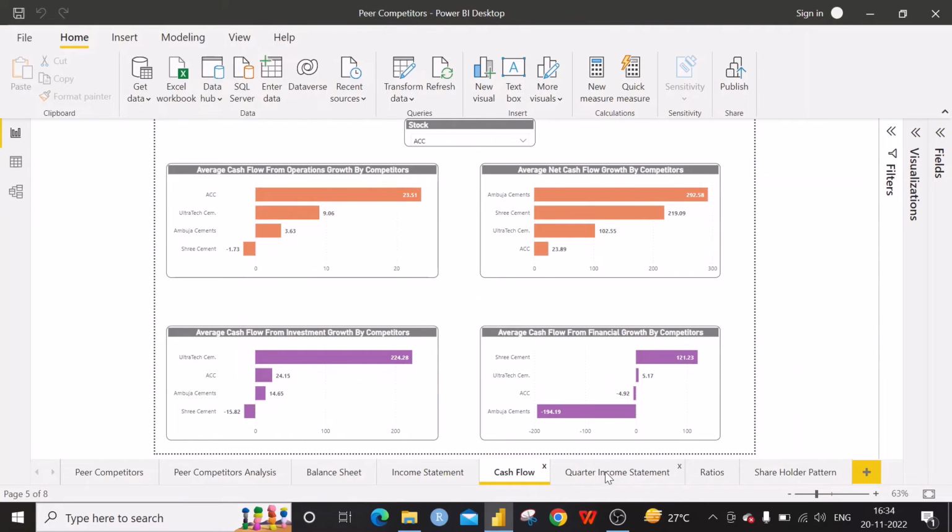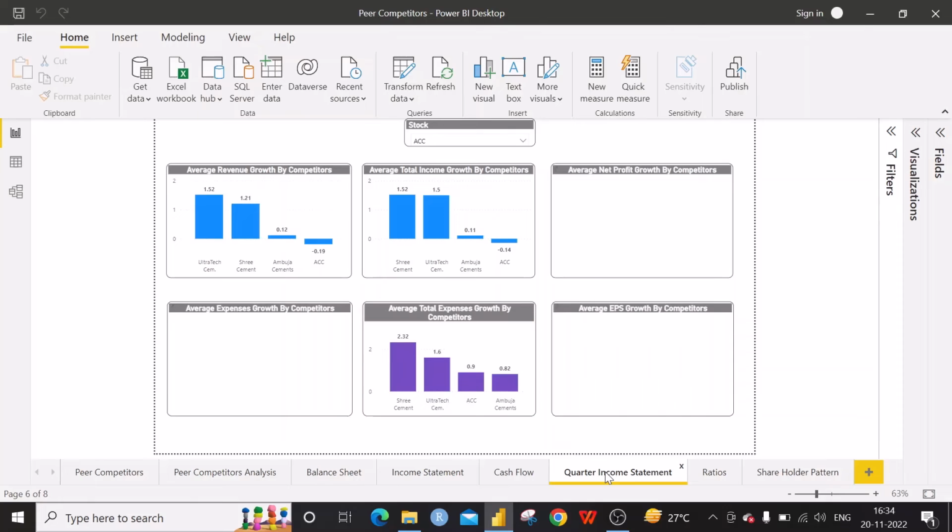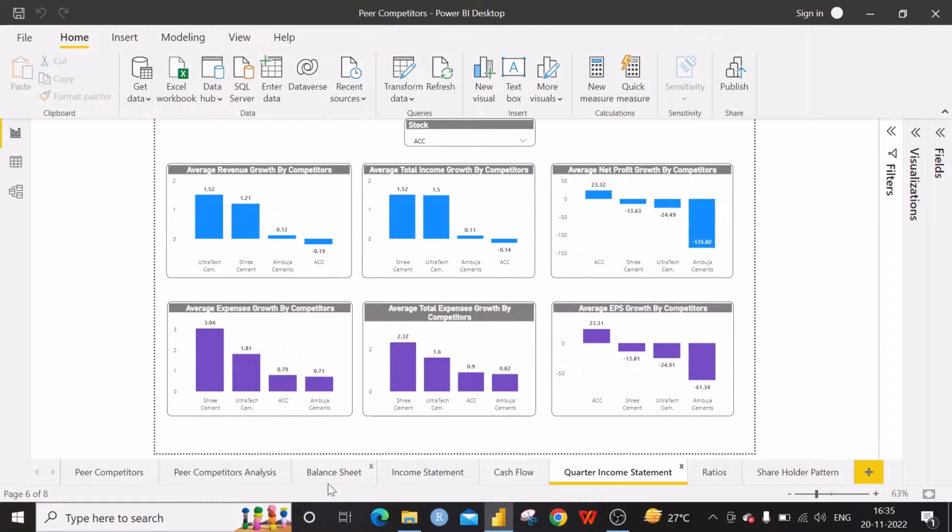Then we can go to the quarter income statement. It is like the income statement, but it is for the last 12 quarters. In this we understand that the revenue is reduced by 0.19% per year for ACC. At the same time, it is increased 1.52% per quarter for Ultratech Cement.